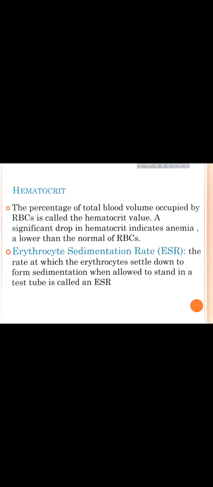Erythrocyte sedimentation rate. The rate at which the erythrocytes settle down to form sediment when allowed to stand in a test tube is called ESR. I have said earlier that there is a machine called the erythrocyte sedimentation machine. After taking the blood in the test tube, we can put it in that machine, so the blood cells can settle down in the test tube. That process is called erythrocyte sedimentation rate.